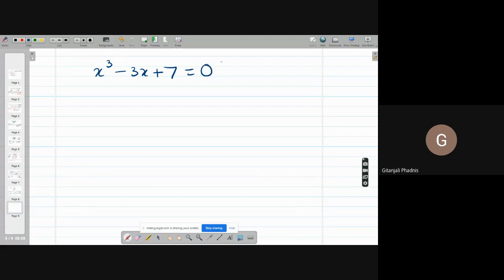Okay, so if I have a cubic polynomial like this, what are the possibilities? What all possibilities can there be? All three roots are real. This is a cubic polynomial, so this may happen. Or what else can happen?